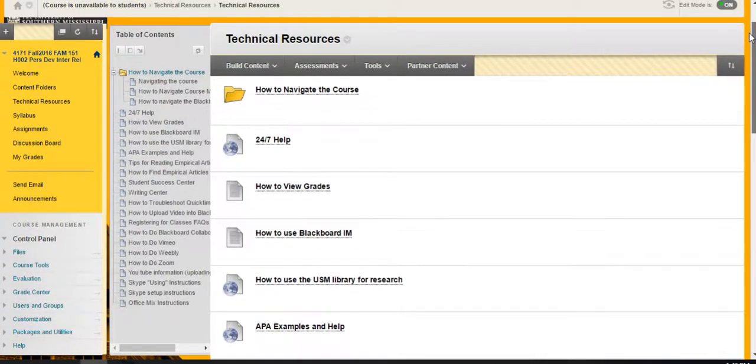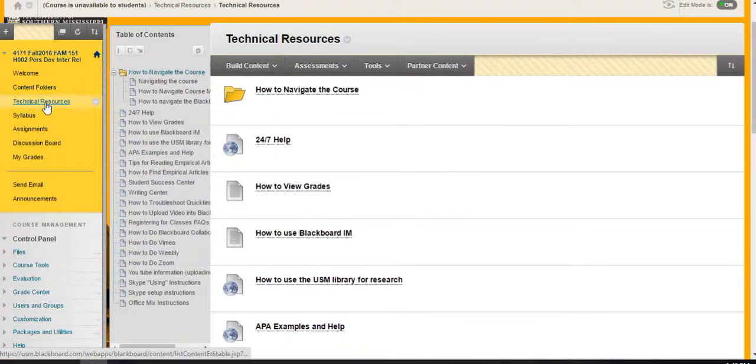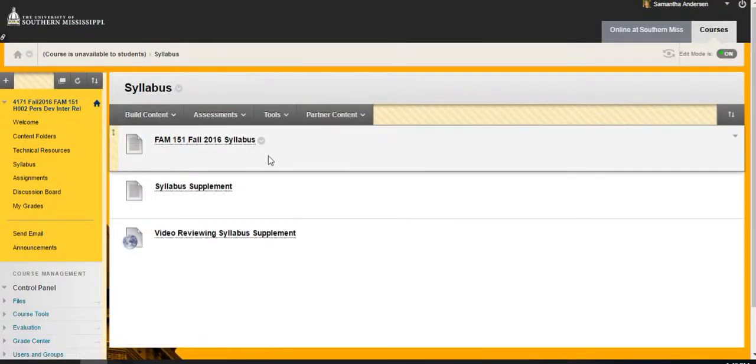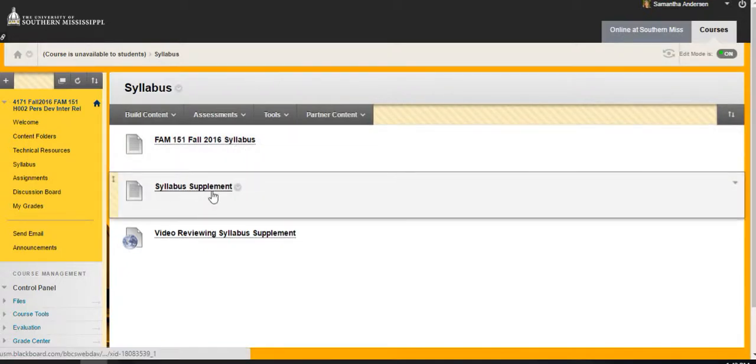When those come along on the technical resources. This one is where you'll find your syllabus. This gives all the information about the class and all the different policies and everything that you'll need to know. This one is called a syllabus supplement.